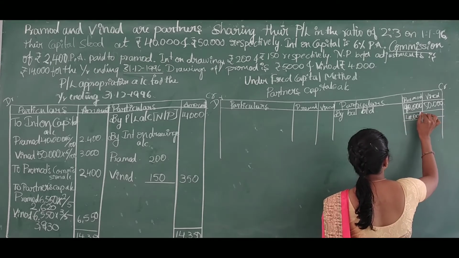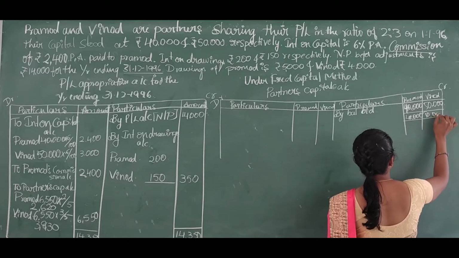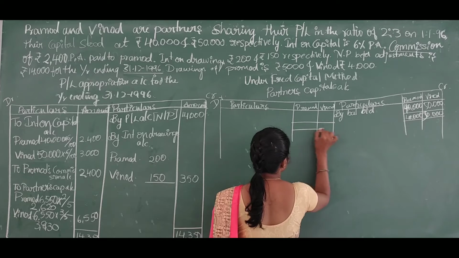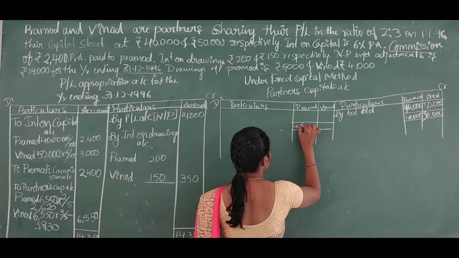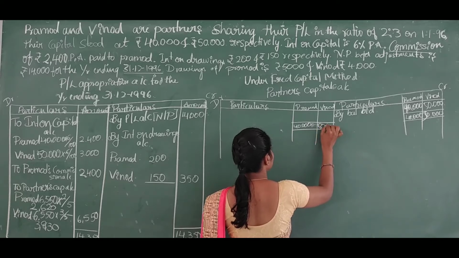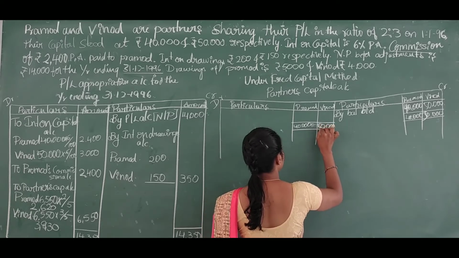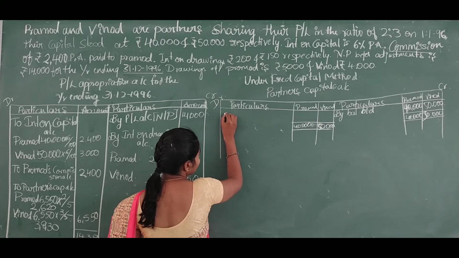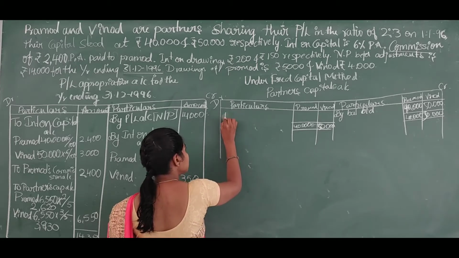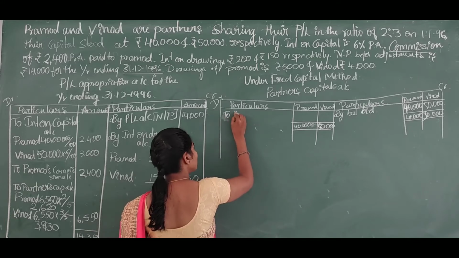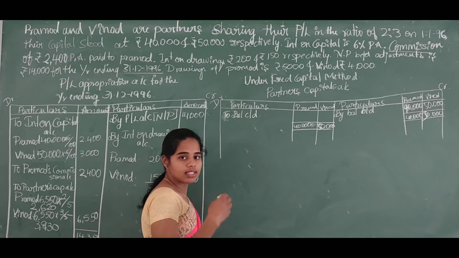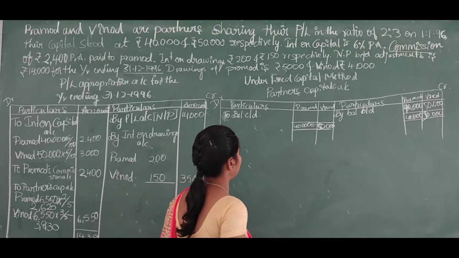40,000 and 50,000. 40,000 and 50,000. Here the balancing amount will be 'to balance carried down' for the next year of the partners capital account.